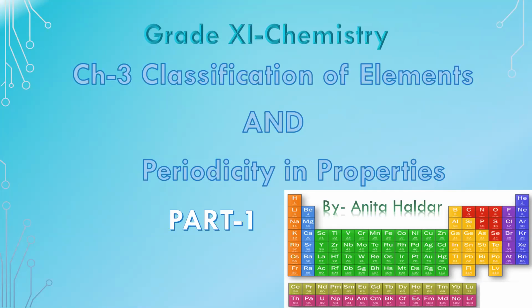In order to ease the work, scientists started thinking about a method so that the study of elements can be simplified. They decided to organize the elements in a periodic table according to the information available about the elements and various characteristics shown by them.